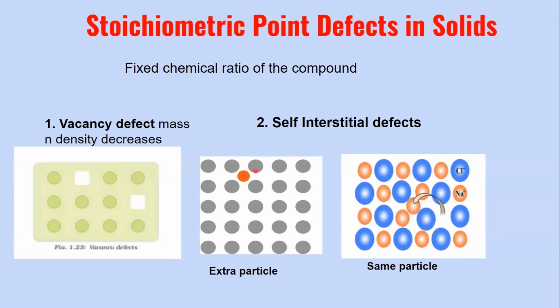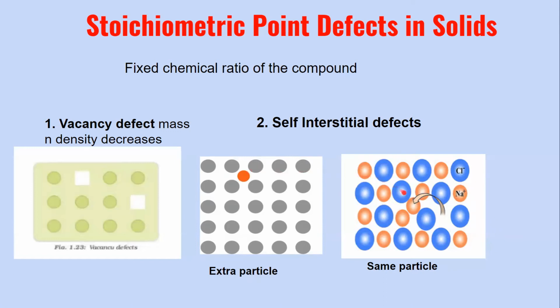Whereas in self-interstitial defect, it is like another science student has come in from B science and sat down in division A. So an extra particle of the same type, the science student only, has come into the other division. So same type of particle, but due to the extra student present here, the mass has become more and therefore the density also increases in this case.